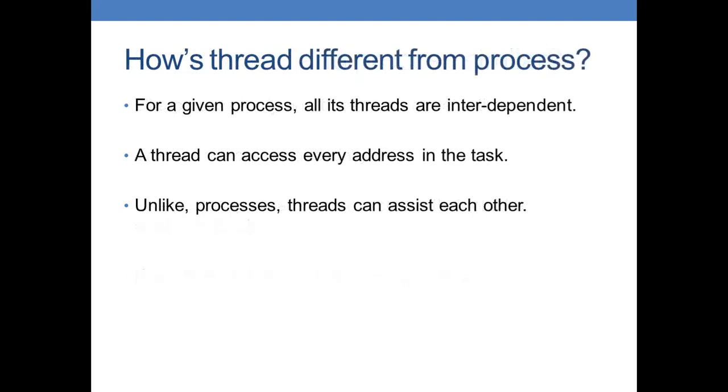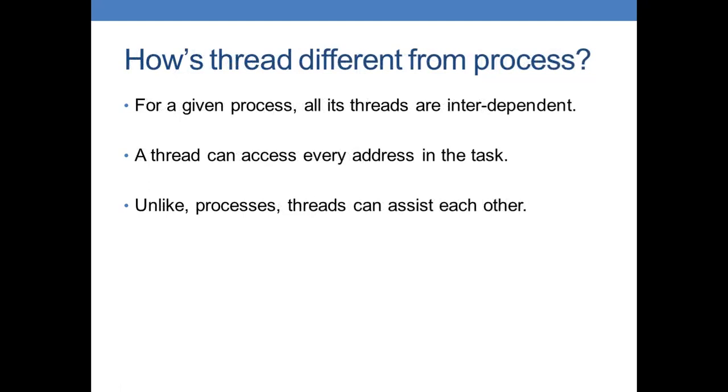Now, how is a thread different from a process? Although threads are derived from processes, yet there are some differences. First point is, for a given process, all its threads are interdependent. We all have learned that within an operating system, every process is independent of each other. But unlike it, all the threads within a given process are interdependent.